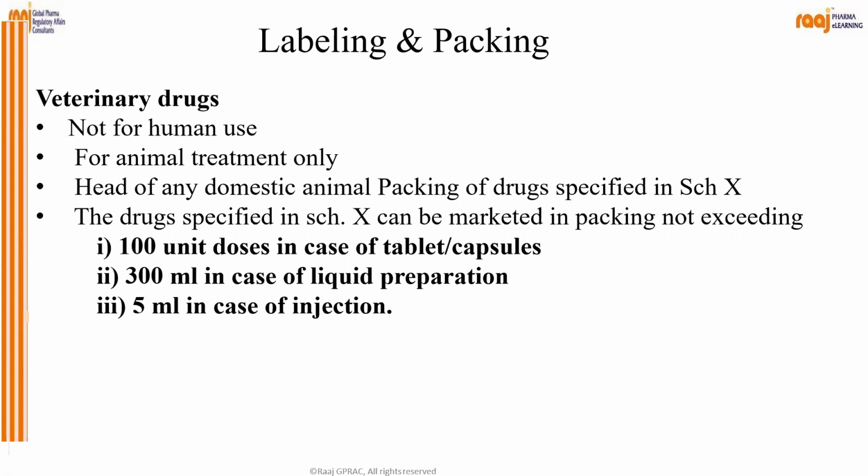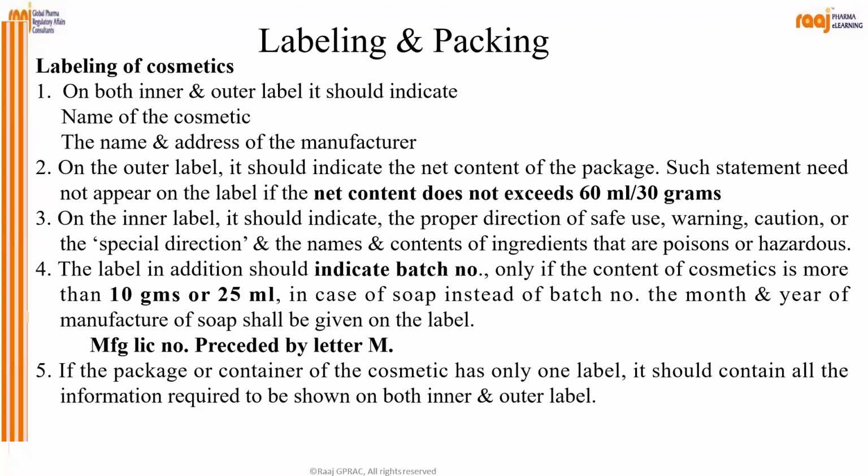Head of any domestic animal. Packing of drugs specified in Schedule X: drugs specified in Schedule X can be marketed in packing not exceeding 100 unit doses, 300 ml and 5 kg injection. Okay. So different types of dosage, tablet, liquid and injection, the dose is given.